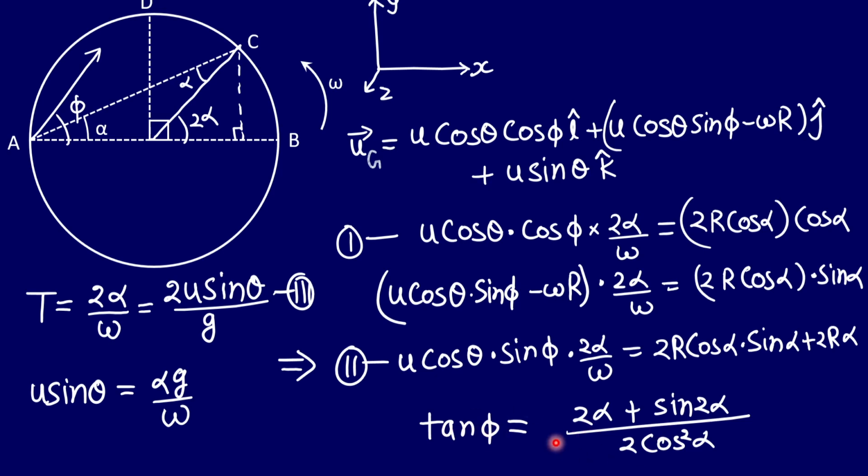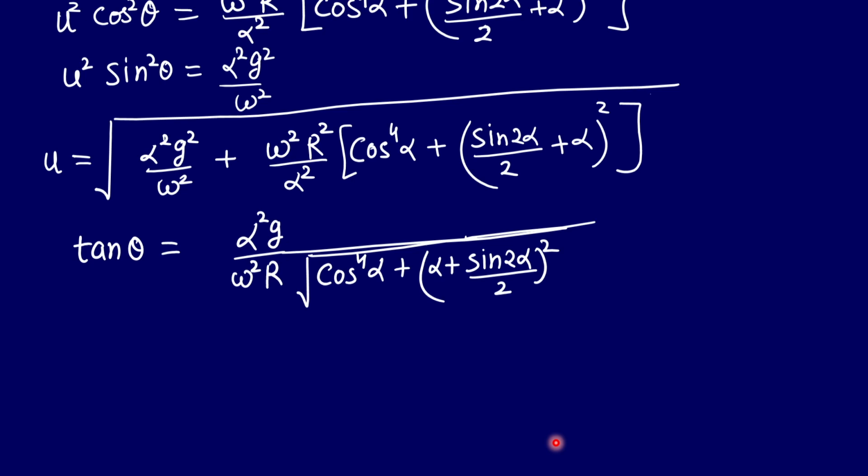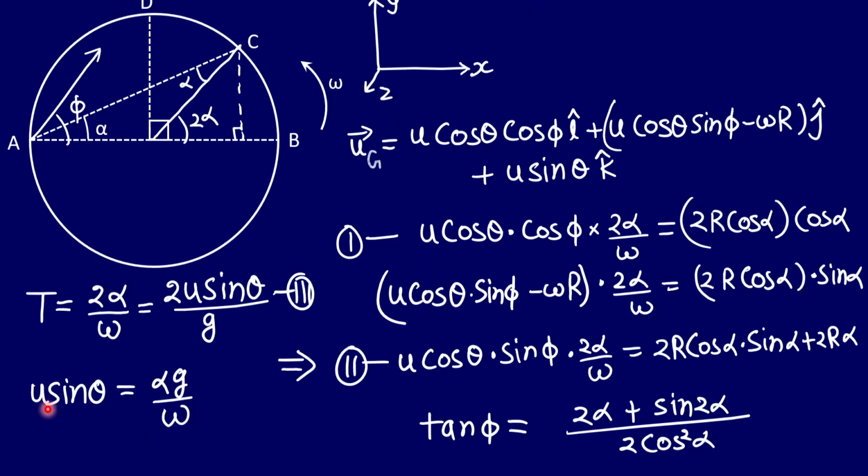So now let's move on to the next part here. Now you can see here that we have got the value of u sine theta, right? And if we just divide equation 2 by equation 1, u cos theta will be cancelling out. So u will be cancelling out. We will be getting, okay, so that part we did, right? So by that we determine the value of theta. So what can we do next?